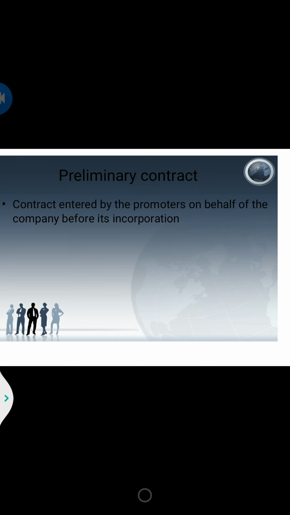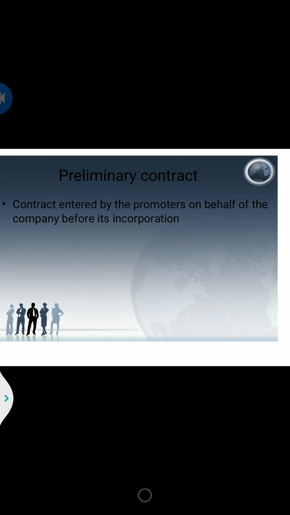So here we deal with two terms: preliminary contract and preliminary expenses. Okay, what is the difference between these? Preliminary contract is a contract. Preliminary means first, right? So at the first stage, or before incorporation, the promoters are there.